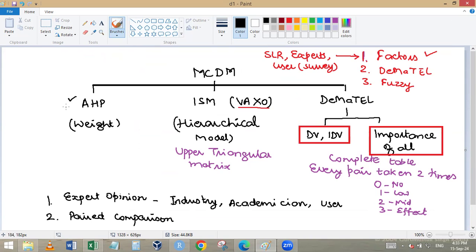And you get a separate paper, one paper for DeMaTEL, one for the AHP. Then taken together, you can make a hierarchical model. After DeMaTEL, you can go for the ISM also. Obviously, data collection will be different in all 3. Factors could be the same, but you can explore one factor in much more detail using the 3. DeMaTEL should be first, after that a separate paper on AHP and a separate one on ISM. So 3 things you can plan. In those areas where there is no theoretical model, no theory, a very recent area, you can very well work with these techniques. So we stop here.